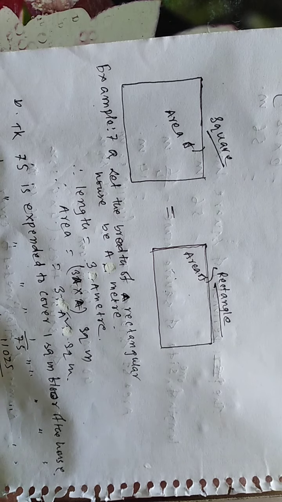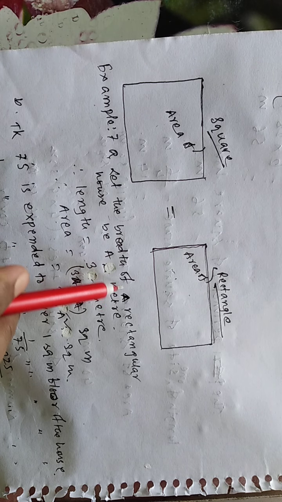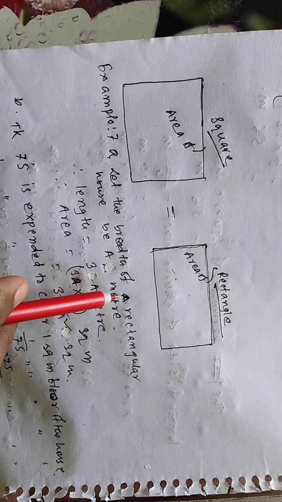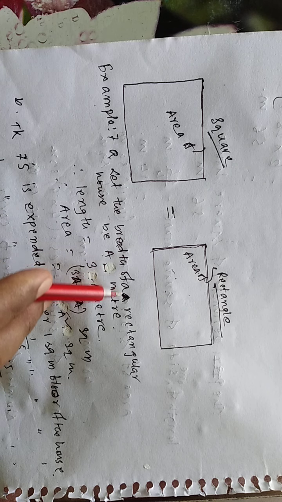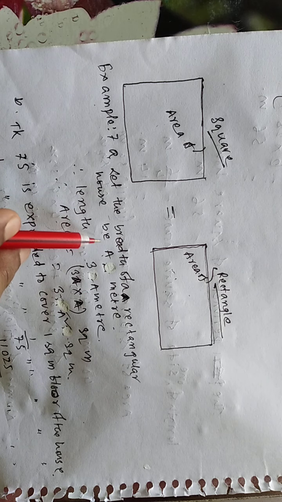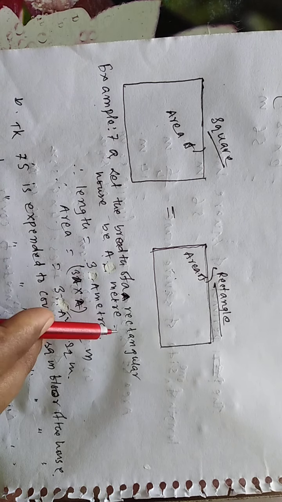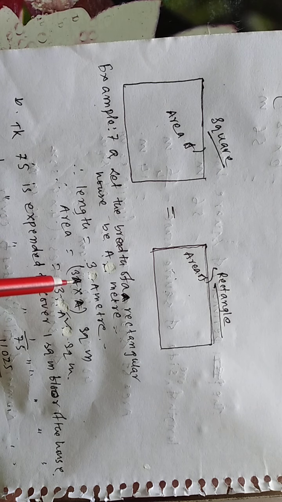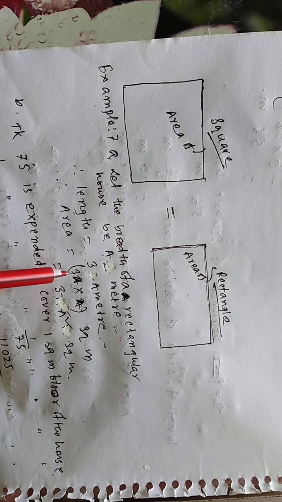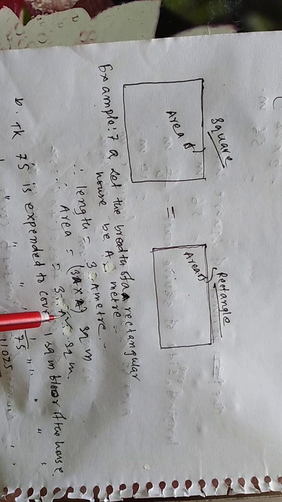Let the breadth of the rectangular house be a meter. So length will be 3a meter. Very simple. Area will be length into breadth, 3a into a, equal to 3a² square meter.